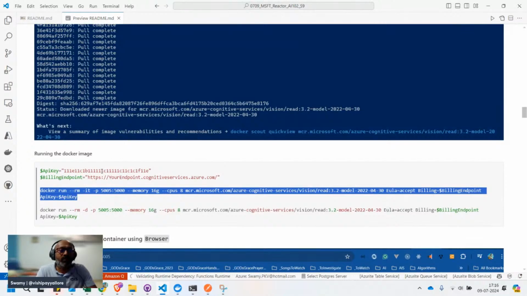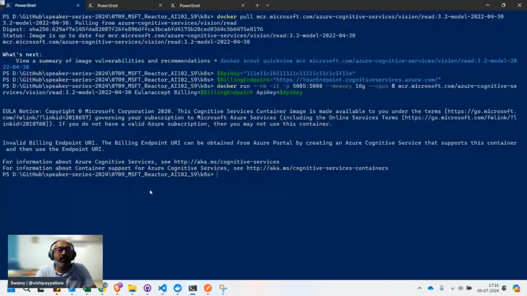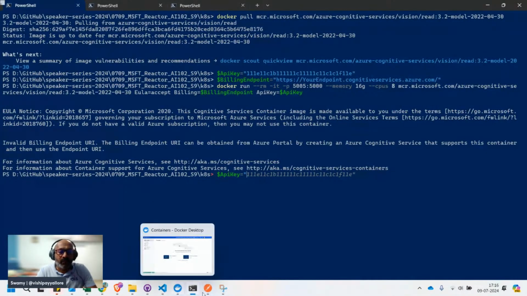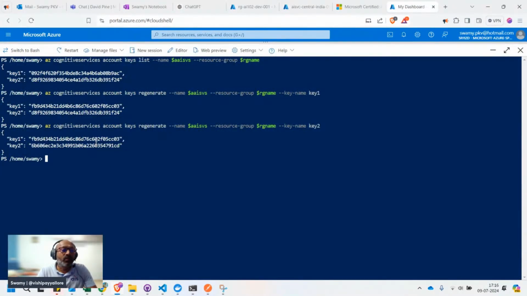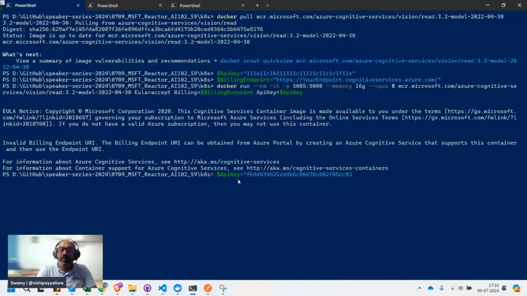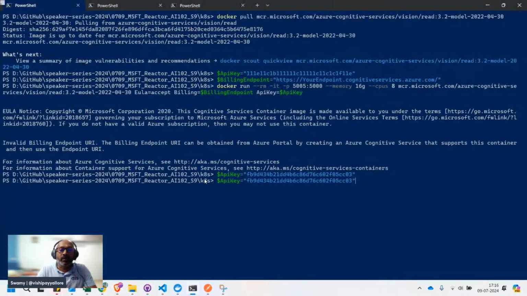So what I will do for the time being is I'll come in here and go ahead and create the API key. We already have the API key somewhere here. So let's grab the first one, and I pasted it. That's the API key. And the endpoint, we can get it here, or we can go into that and get it. I will paste this over here. So now we have both the API key and the billing endpoint.